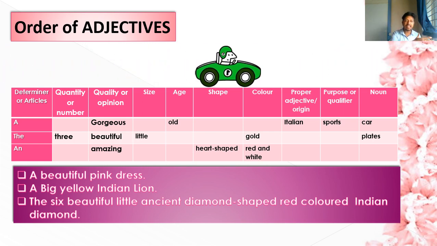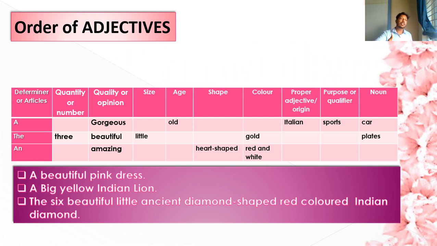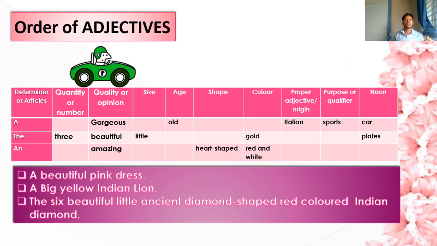So this is the order, the hierarchy in which you have to write or speak the adjectives. It is the main objective, and you have to follow the table. If you follow the table, you will be able to write the adjectives in the proper order.